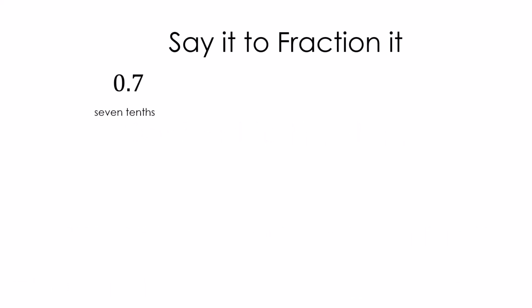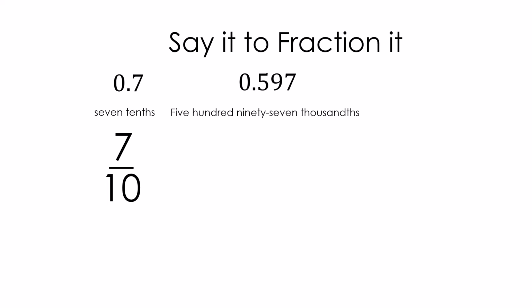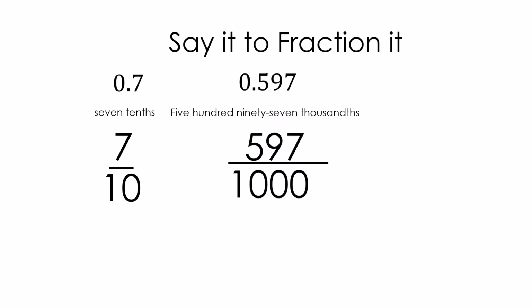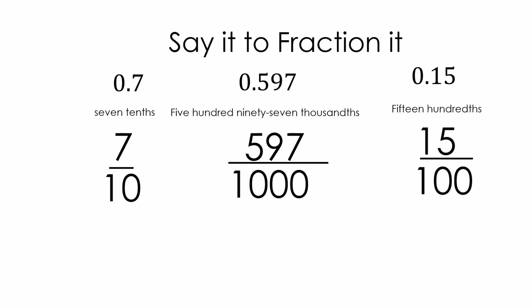0.7 is 7 tenths. How would I write that as a fraction? Well, 7 tenths. 0.597, we would say 597 thousandths. That would be 597 over 1,000. Finally, 0.15. Well, that's 15 hundredths. That's the same as 15 over 100.